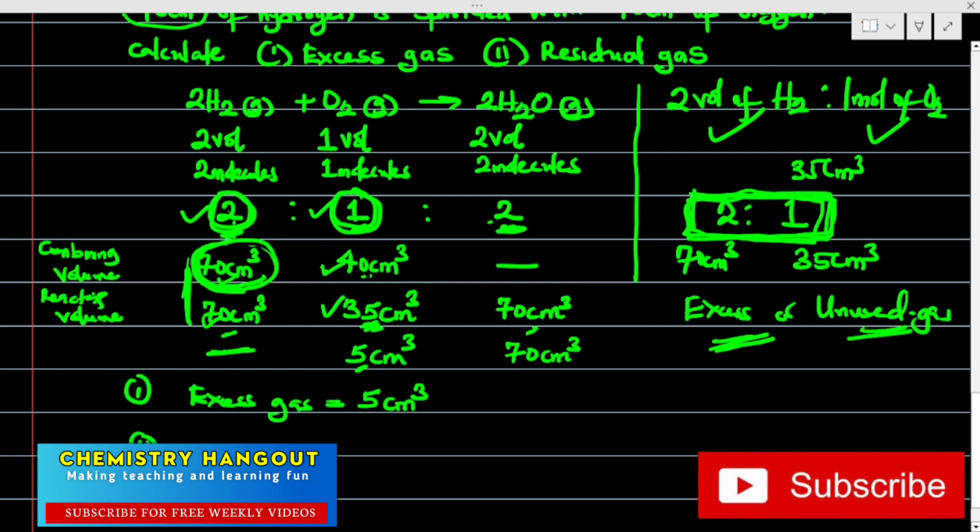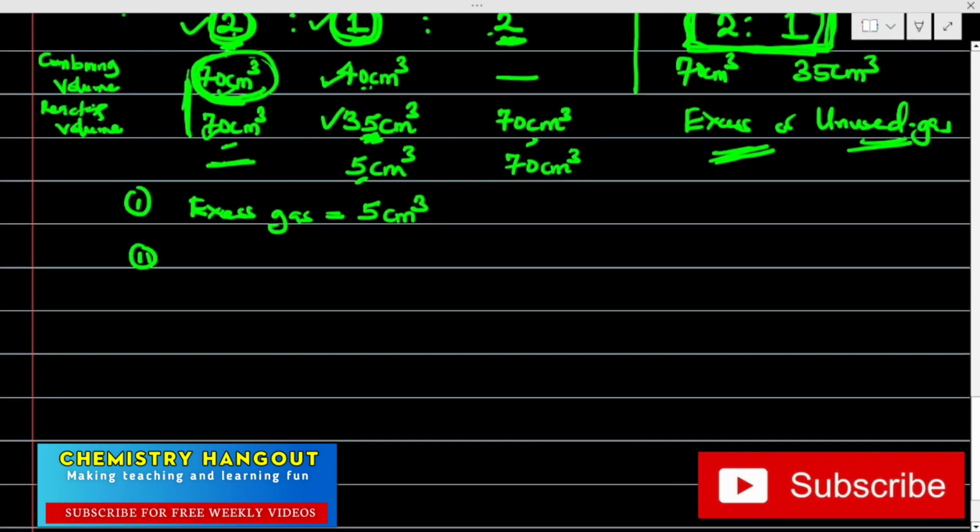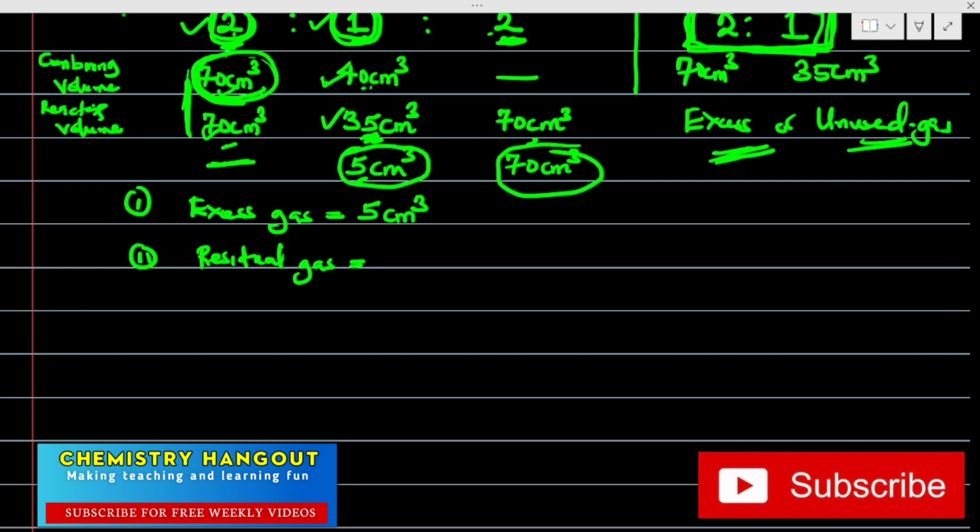The next question is now saying we should find the volume of the residual gas. Residual means the volume of all the gas that is remaining after the reaction has taken place. So which means 5 centimeter cube is remaining, 70 centimeter cube is remaining. So the residual gas, or the total gas, or the resulting gas. Please take note of this statement. They either use the word residual gas or the word total gas.